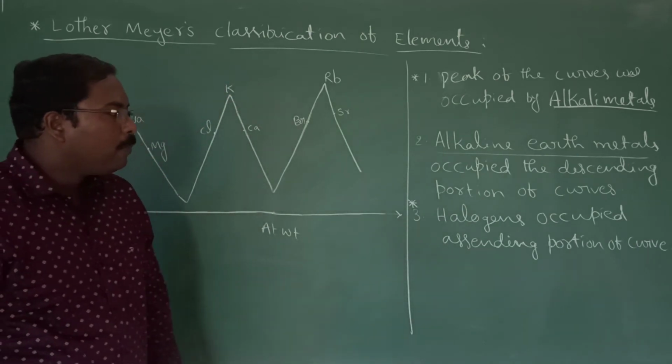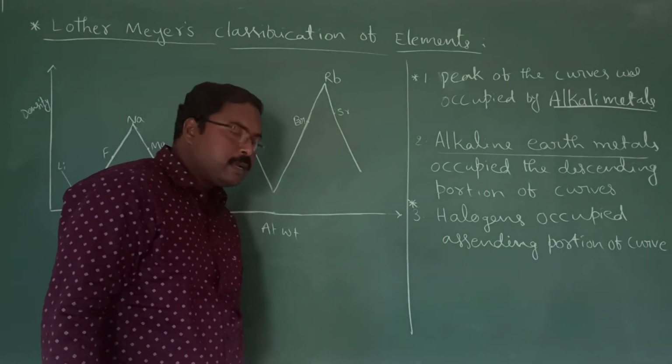Okay, halogens occupied the ascending portion of the curve.